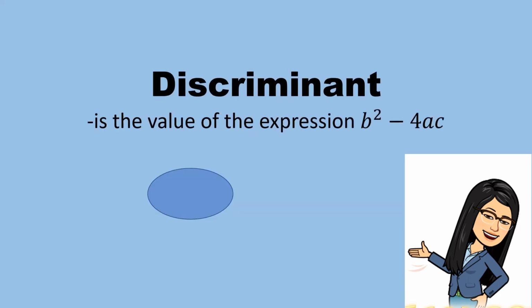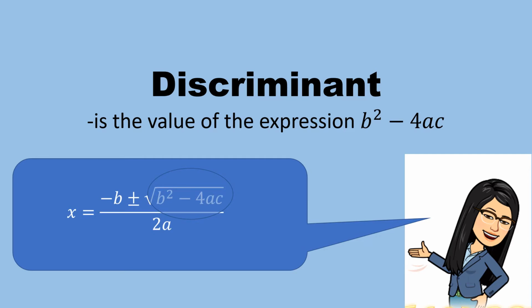Discriminant is the value of the expression b squared minus 4ac. This is found in the quadratic formula x is equal to negative b plus or minus the square root of b squared minus 4ac all over 2a. Discriminant is the value under the square root sign.